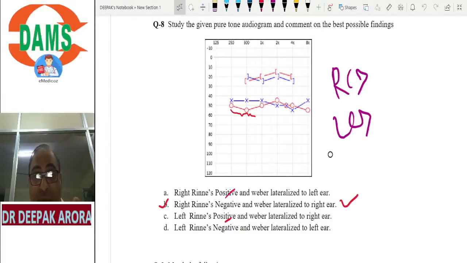Now, one red graph is within 25, the other red graph is beyond 25. Your air conduction is beyond 25, bone conduction within 25. That is an air-bone gap. This is a big air-bone gap. So it is conductive deafness. Right side conductive, left side conductive. Very good. It will be going to the worse ear. The worse ear is the more deaf ear.